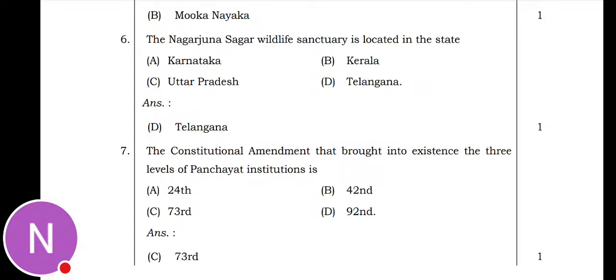Next is the sixth question they asked. The Nagarjuna Sagar Wildlife Sanctuary is located in the state of Karnataka, Kerala, Uttar Pradesh, Telangana. So the Nagarjuna Sagar Wildlife Sanctuary is located in the state of Telangana. Option D is the correct answer. You will get 1 mark.